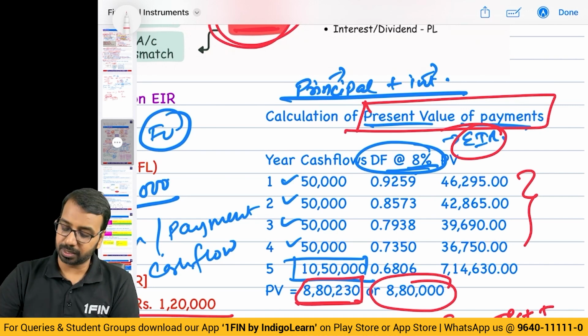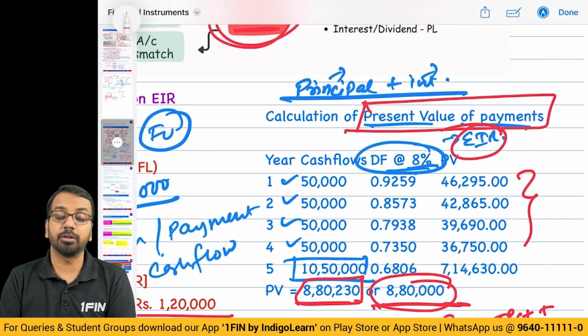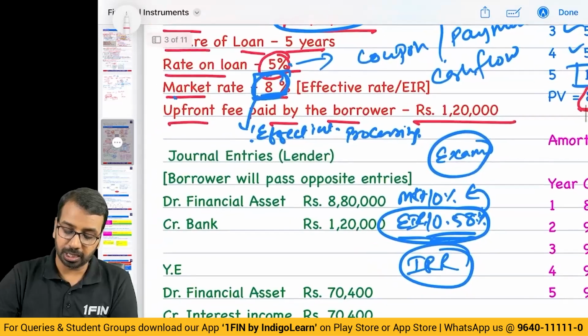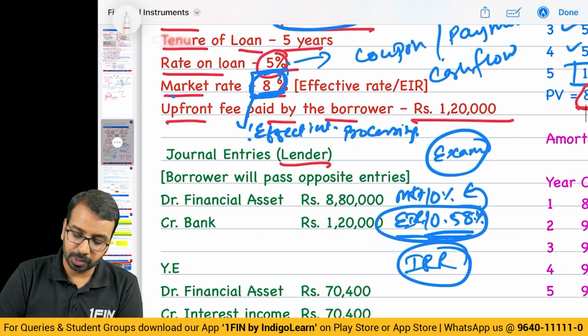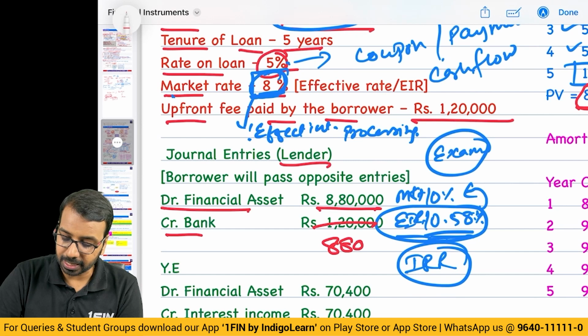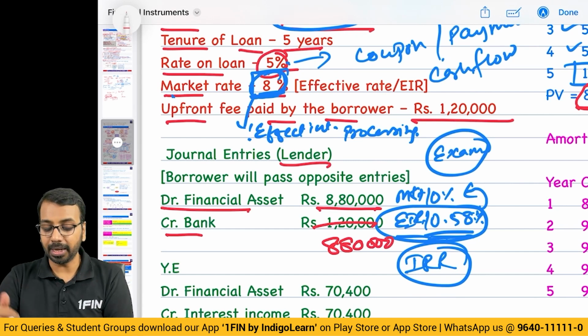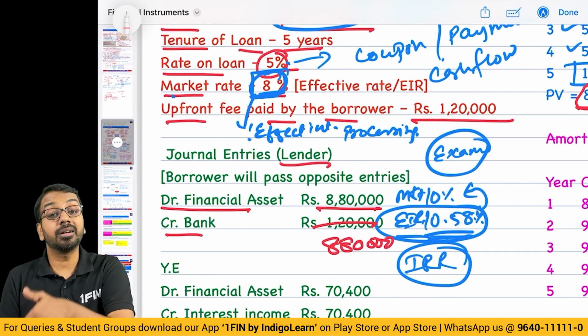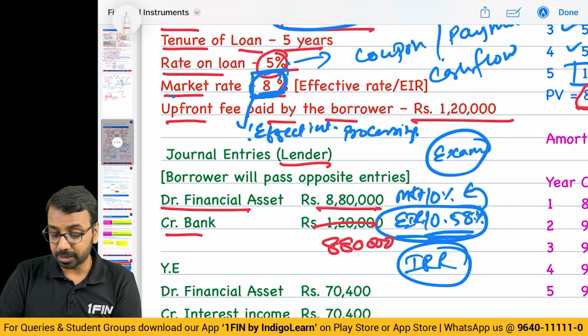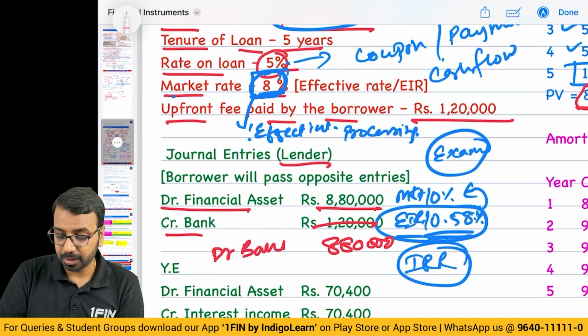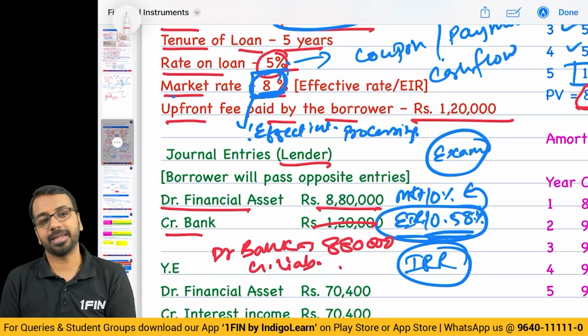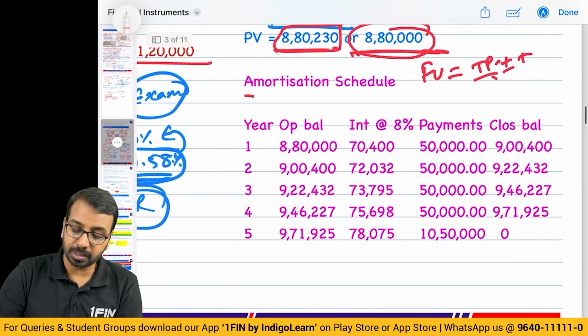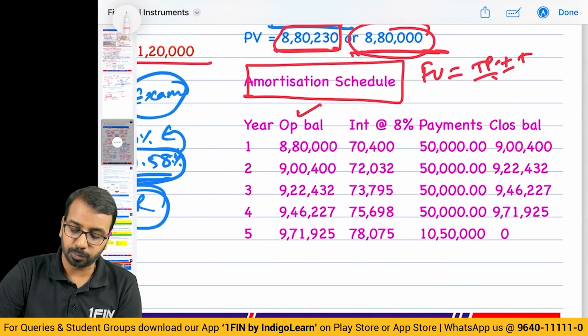At effective interest rate, this is the value at which it will be initially recognized. So initially for the lender, you will say financial asset 8,80,000 to bank 8,80,000. Now what will the borrower do? Borrower would say debit bank 8,80,000, credit liability 8,80,000.